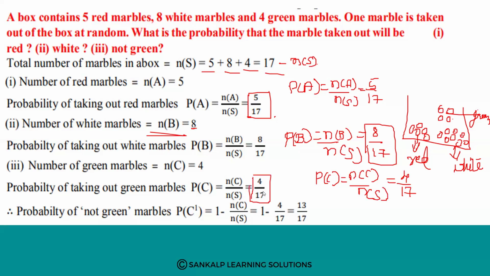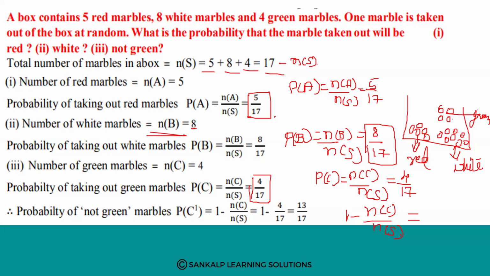But in the question, they have asked about not green. For that, what will we do? The probability of not green marble, that is P of C dash. C dash means not green; the complement of an event is denoted by C dash, E dash. Here we consider it as C, so for that C dash. So 1 minus N of C divided by N of S. Not green means 1 minus green marble.